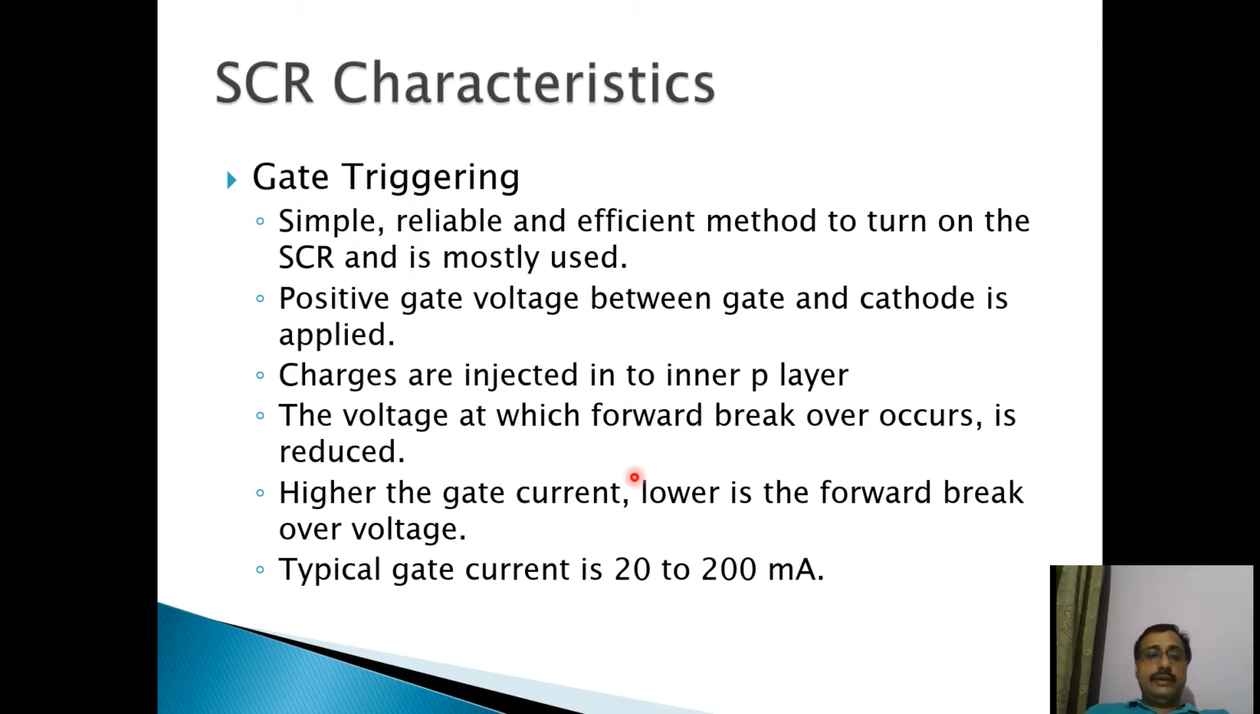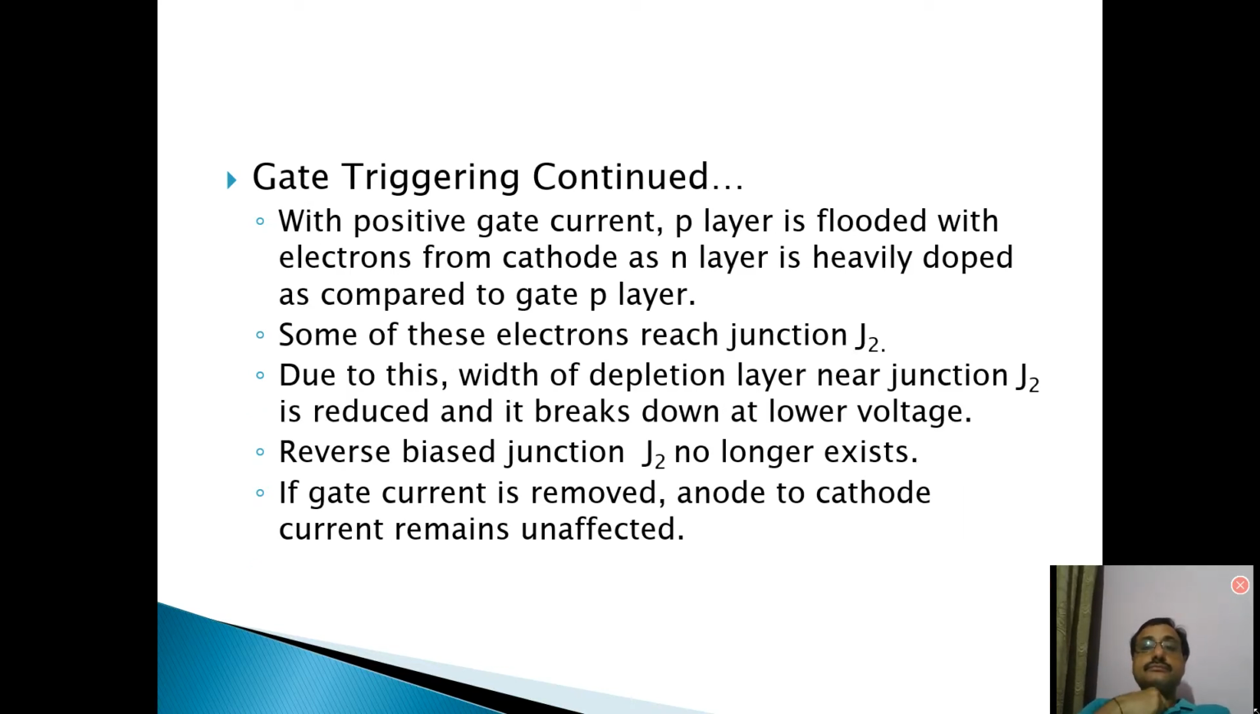Other things we have already discussed. Now the typical value of gate current is 20 to 200 milliamperes. You can see how small amounts of gate current are required to turn on the SCR. So small currents are required to turn on the SCR through the gate. These are the things which we have already discussed. The P to P is flooded with electrons when we give the gate current, which we have already discussed, so no need.